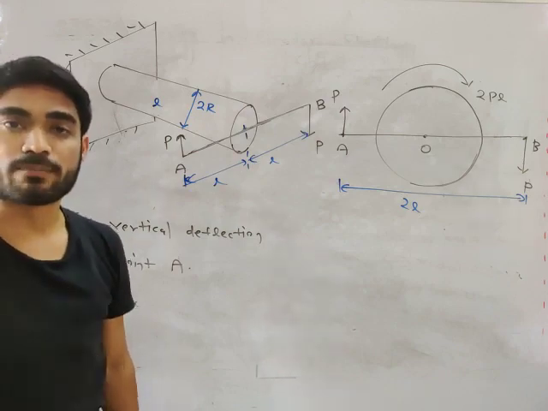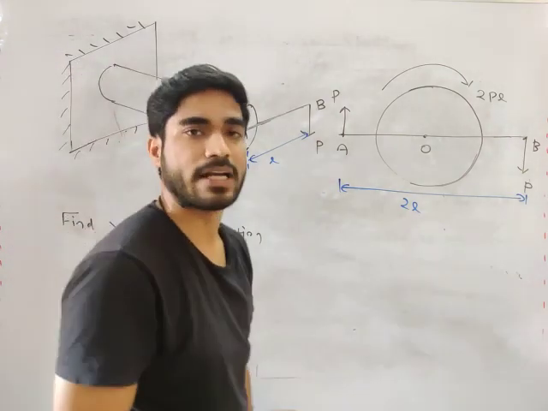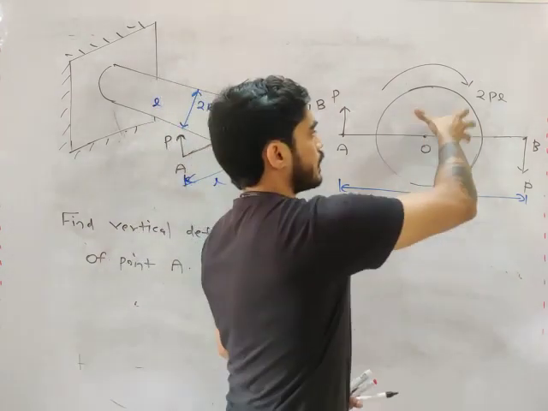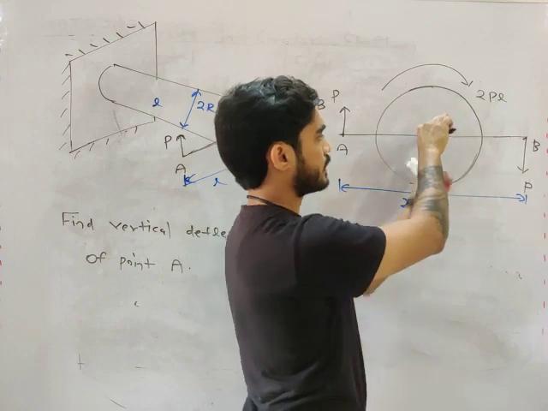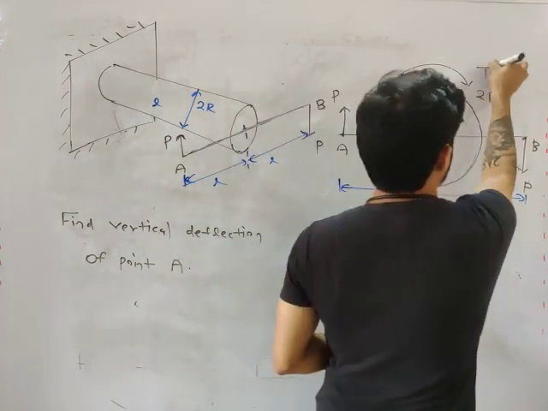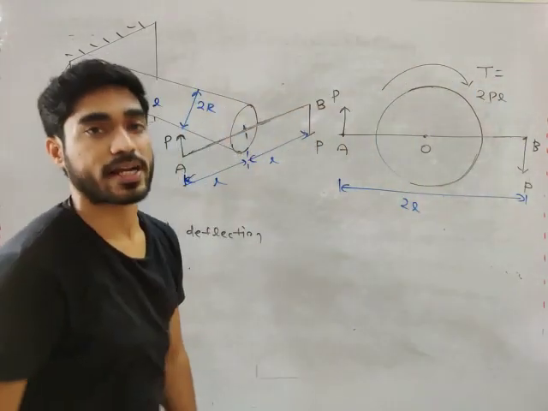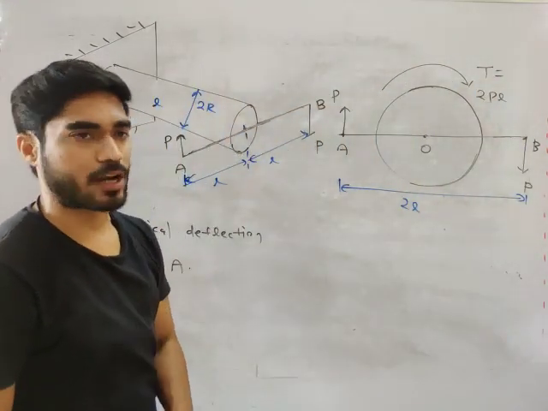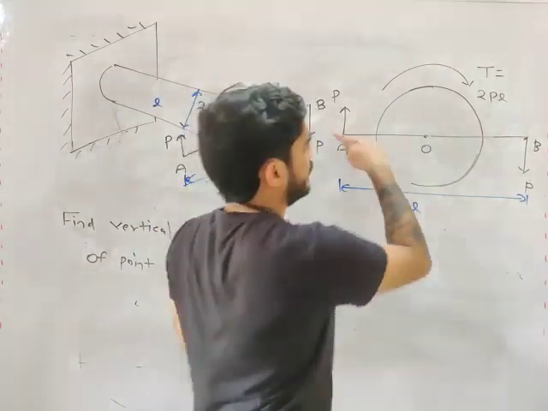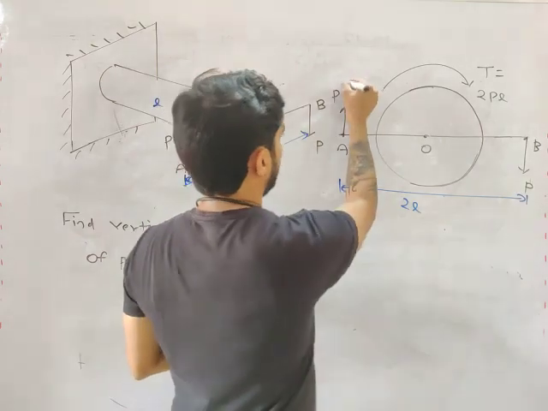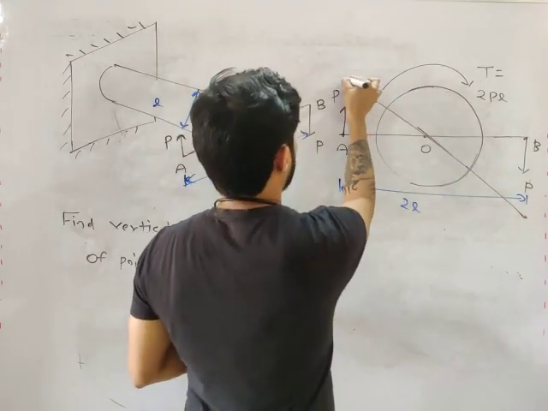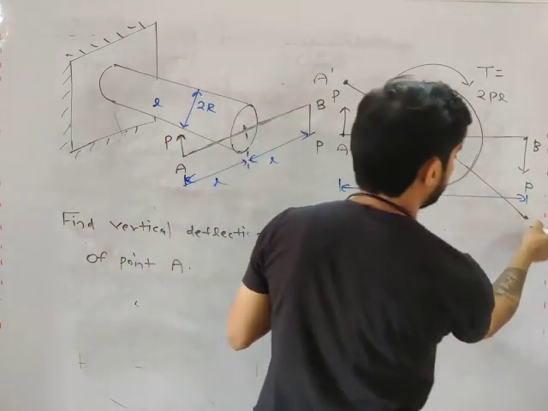And is this moment bending or twisting, my friend? I told you what is a bending moment and what is a twisting moment. Bending moment acts about a parallel axis and twisting moment acts about a normal axis. So this moment is acting about this axis, and what is this axis? Normal axis. So this is a twisting moment, my friend. This is a torque, 2PL. And due to this torque, what will happen? This cross section will be twisted. But this rod is rigid, so it will remain straight. It will be twisted, but it will remain straight because the rod is rigid.